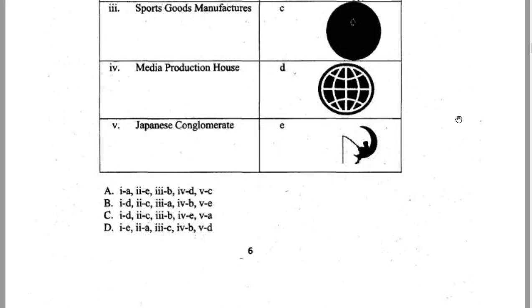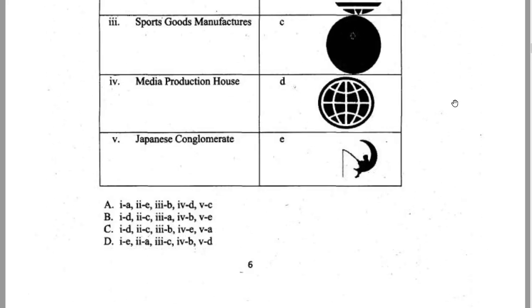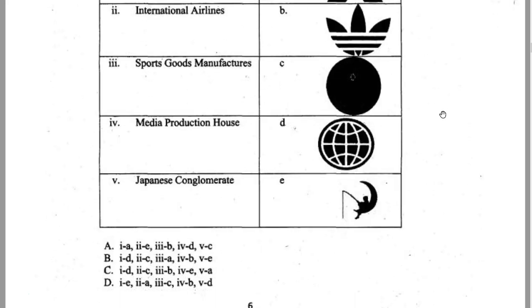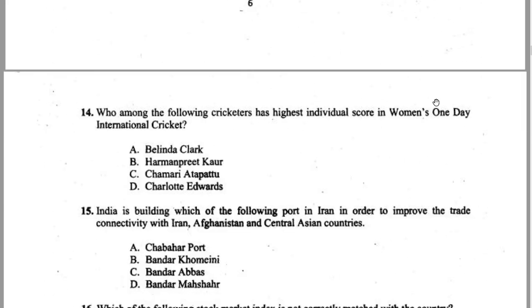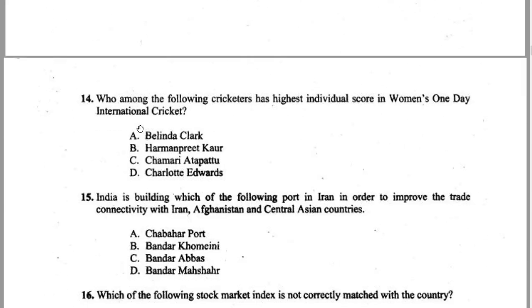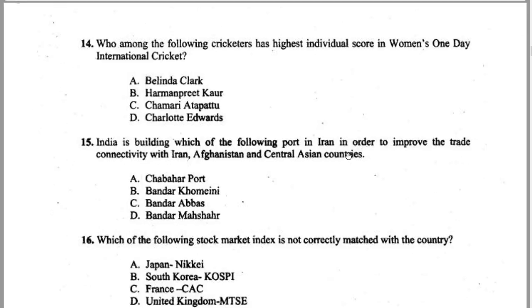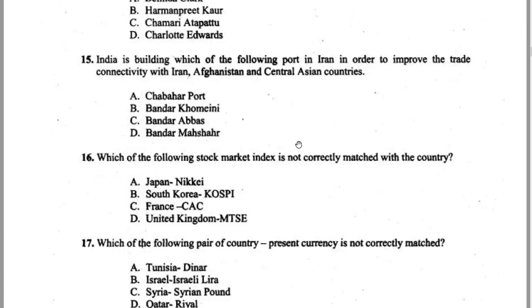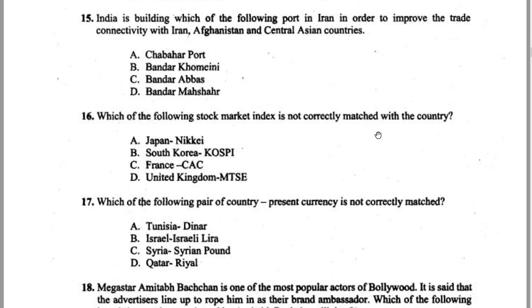You've got Adidas and all that stuff out here. Logo, I think this one is not clear, but as far as I remember, this has to be an international airline. I'm not sure, maybe about Lufthansa and all that. Anyway, let's move ahead. Women's one day international cricket, again sports. India is building which of the following ports in order to improve trade connectivity with Iran? That's Chabahar port. So this again happened in 2017. Easy ones.